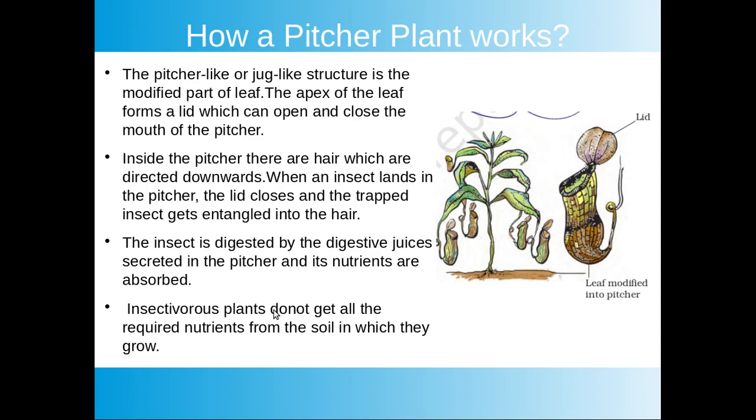Now the pitcher plant is green and it carries out photosynthesis. Then why does it need to feed on insects? Because such plants do not get all the required nutrients from the soil in which they grow. So they are partially heterotrophs. Mark the word nutrient. We are going to discuss them later in this video.